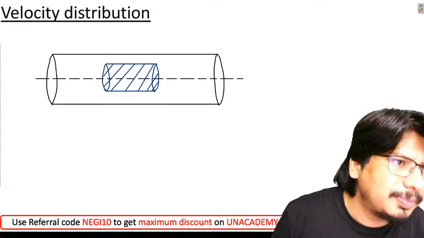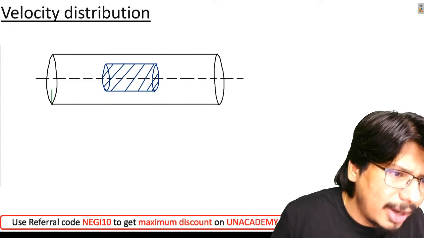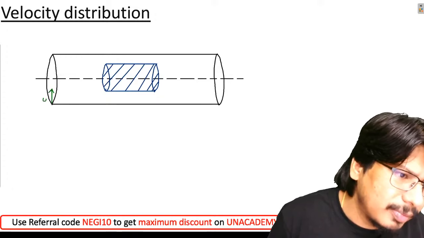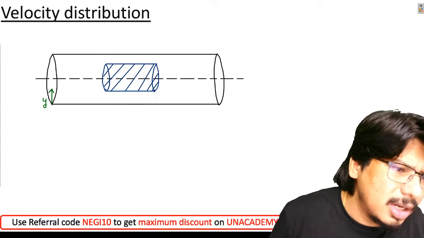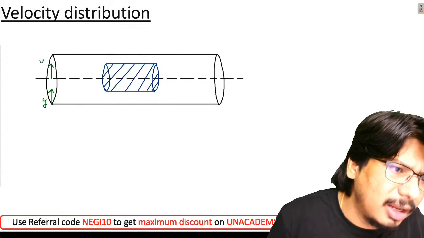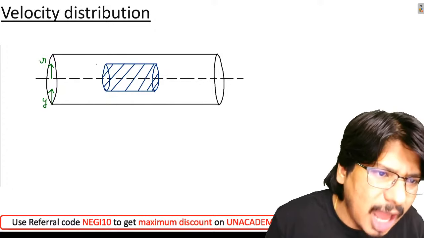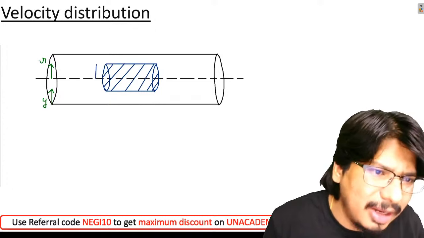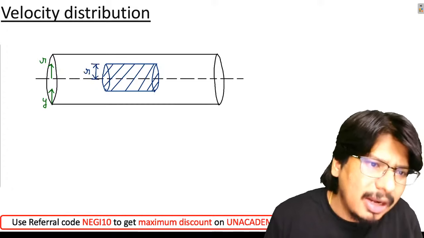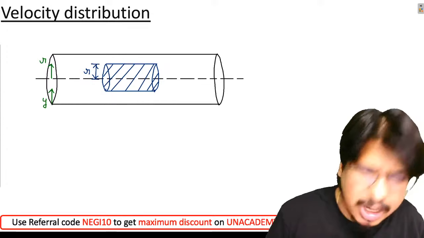Let me say, ध्यान से देखना बेटा. Let me say this is your y direction which I am taking from the wall, and of course let me say this is your radial direction which I am taking from the center line. Now let me say this fluid element, whatever I have taken for observation, it is having radial distance r, small r.